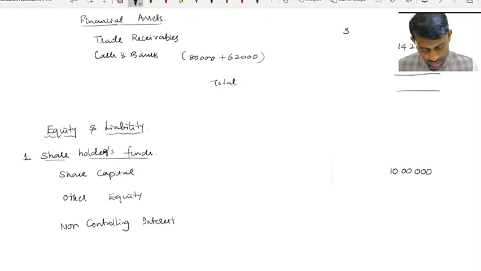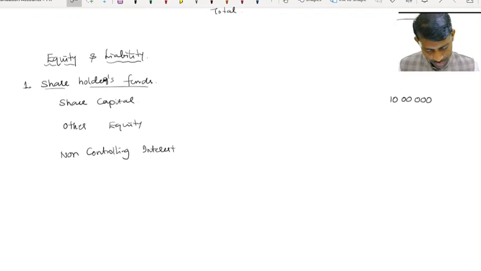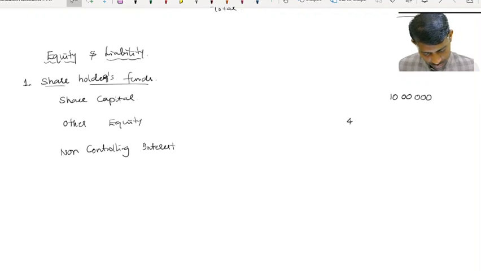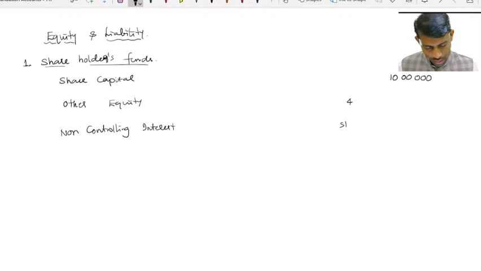Next, other equity, we have to give note number 4. Non-controlling interest, step number 5, how much, Pramod? 1,54,000, we have to copy.